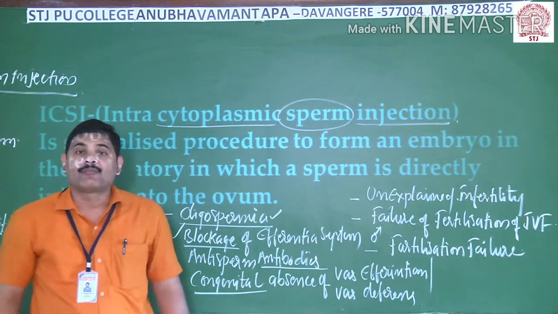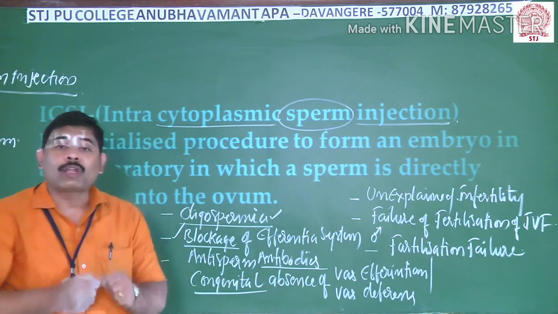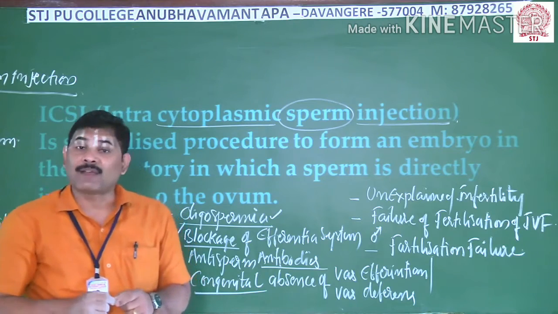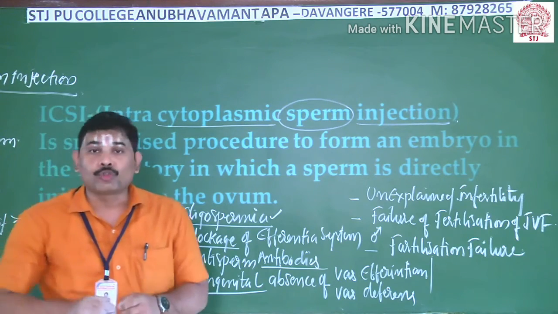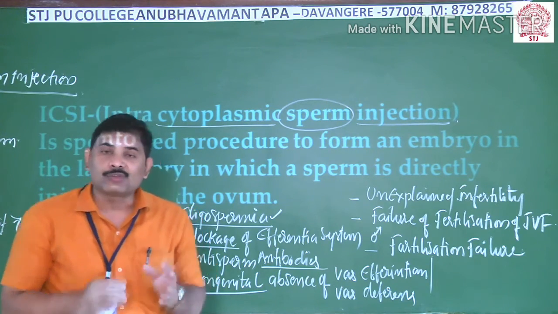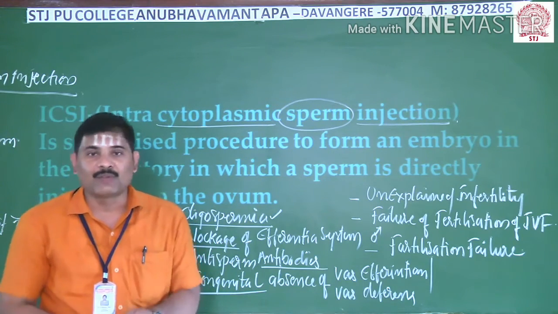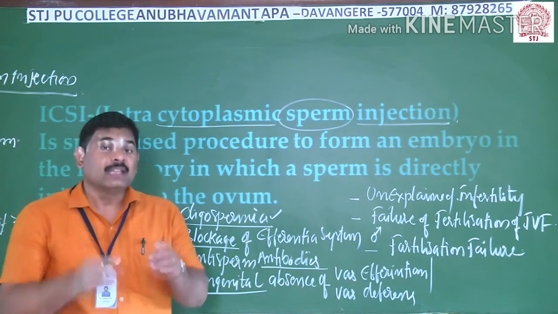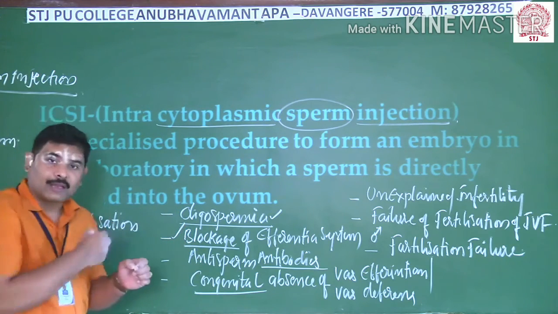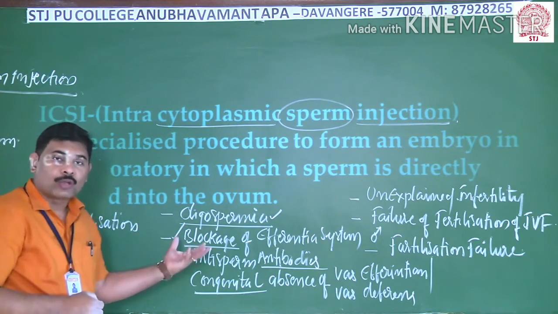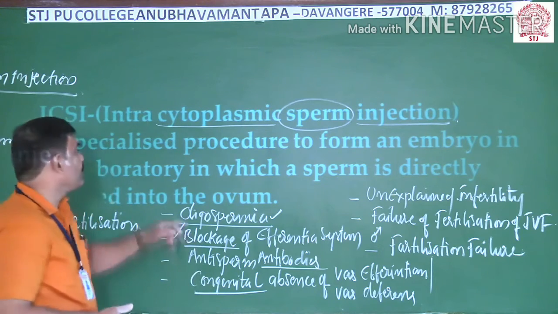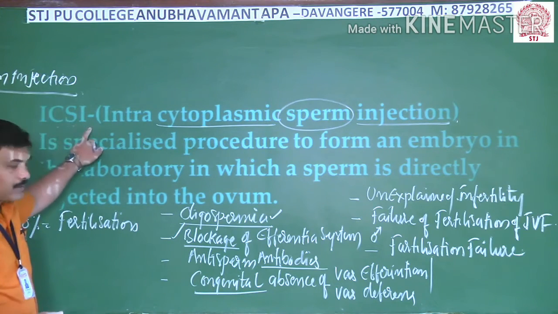By birth itself, the male does not have the vas deferens as well as the vasa efferentia. When these two tubule systems are not present, there is no chance for the sperm to be ejaculated out, so naturally fertilization will be obstructed. Even in such cases, you can directly collect the sperm from the donor or the husband, so that we can go for the ICSI technique.